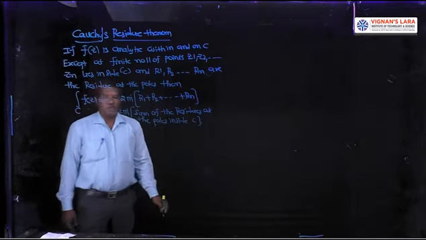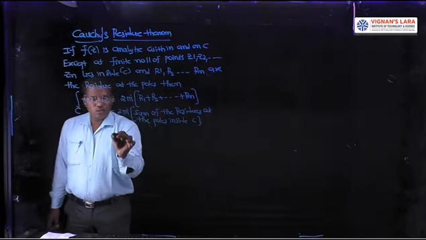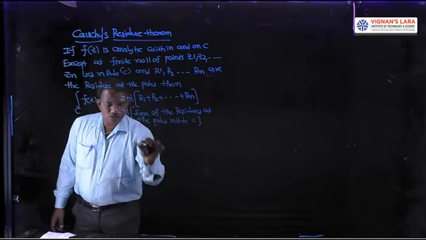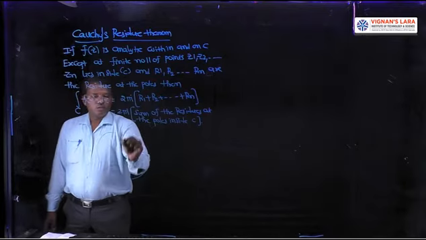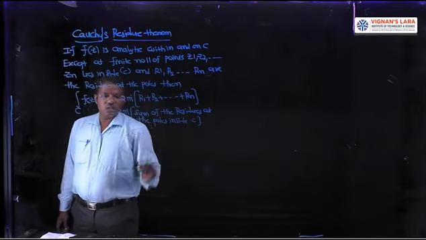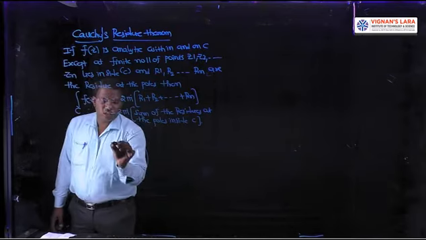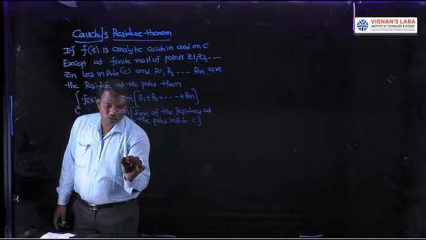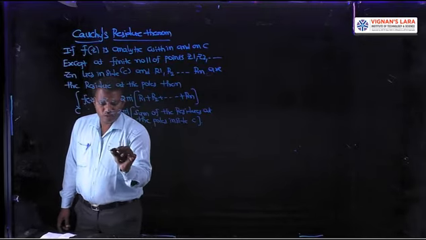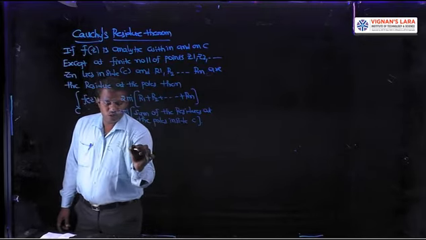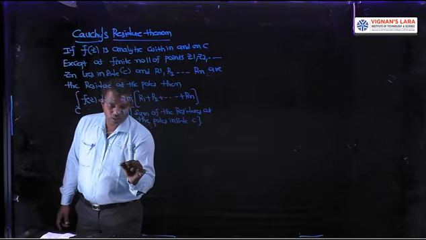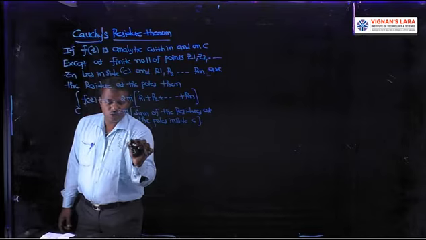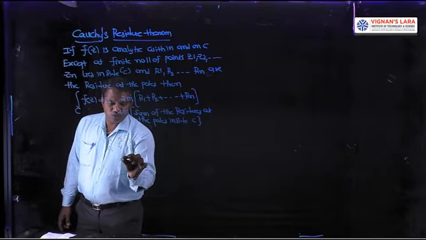This is the statement of Cauchy's residue theorem, and here the geometrical interpretation is, this is the curve C. In this curve, f of z is analytic everywhere except at a finite number of points z1, z2, z3, so on, zn. This is the point z1, this is the point z2, this is the point z3, and this is the point zn. Here the residue is R1, R2, R3, Rn.